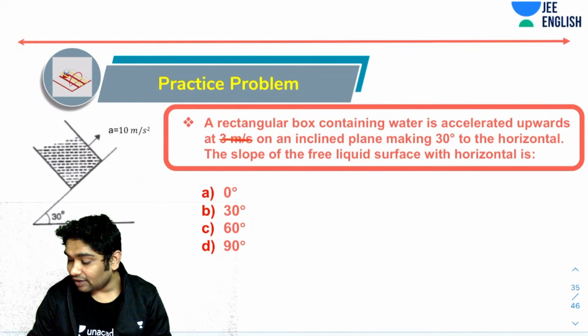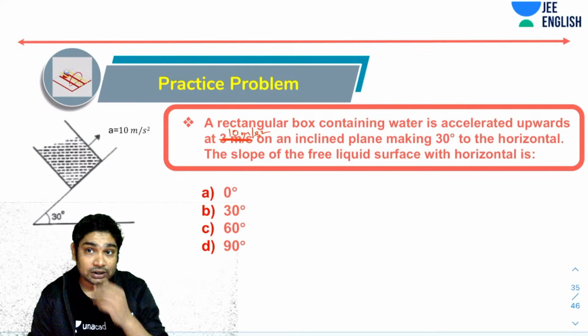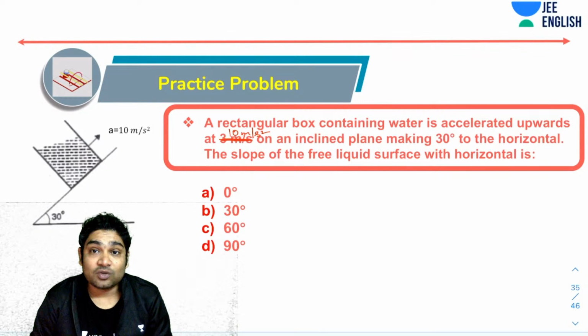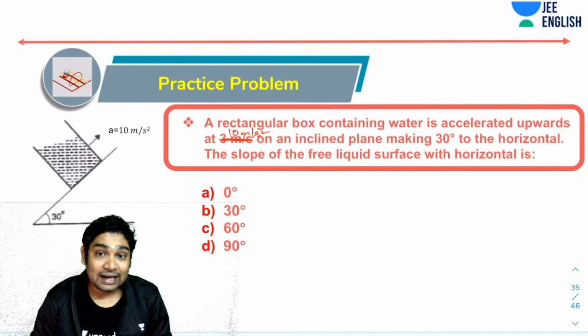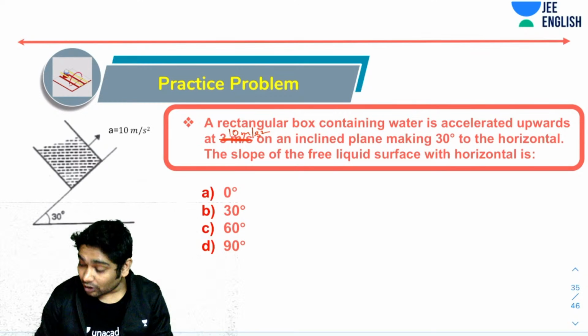So it is being accelerated upwards at 10 meter per second square on an inclined plane, making an angle theta of 30 degrees to the horizontal. Now the slope of the free liquid surface with the horizontal, that is what you have to find. What is the angle that this liquid is making with respect to the horizontal?